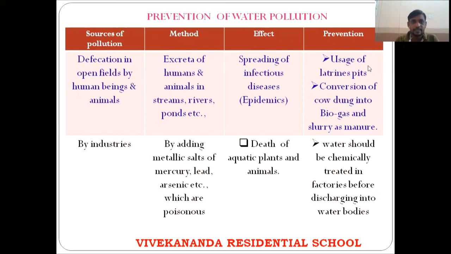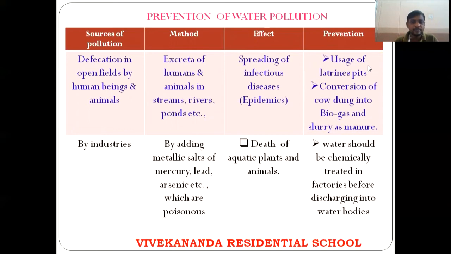So the first is defecation in open fields by human beings and animals. Defecation means throwing excreta of animals and humans in the open fields. So the method is excreta of humans and animals in streams or rivers. That means that is mixed with the rivers or streams or ponds, that will cause the pollution. So what is the effect if this human waste or animal waste is mixed? Automatically we will get infectious diseases, that is epidemics.